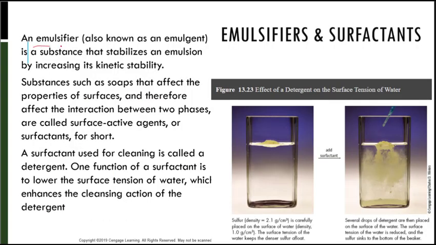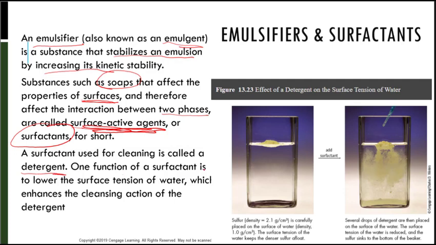An emulsifier, also known as an emulgent, is a substance that stabilizes an emulsion by increasing its kinetic stability. Then we have substances like the soaps we were just talking about that affect the properties of surfaces and therefore affect the interaction between two phases. They are also called surface active agents, or surfactants for short. A surfactant used for cleaning is called a detergent, like we just showed.